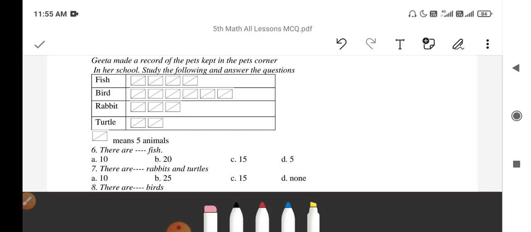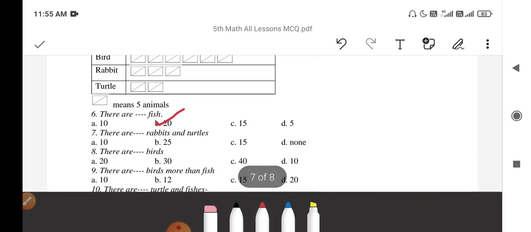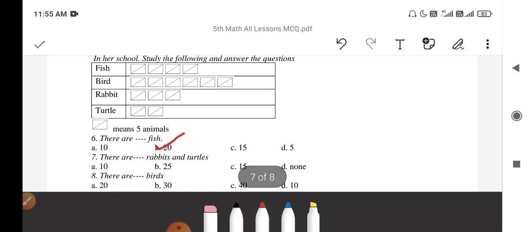So there are dash fish. In the fish column there are 1, 2, 3, 4 diagrams and each diagram represents 5. So 4 multiplied by 5 equal to 20. So 20 fish are there. Next, there are 10 dash rabbits and turtles. There are 15 rabbits and 10 turtles. So total 25 rabbits and turtles.